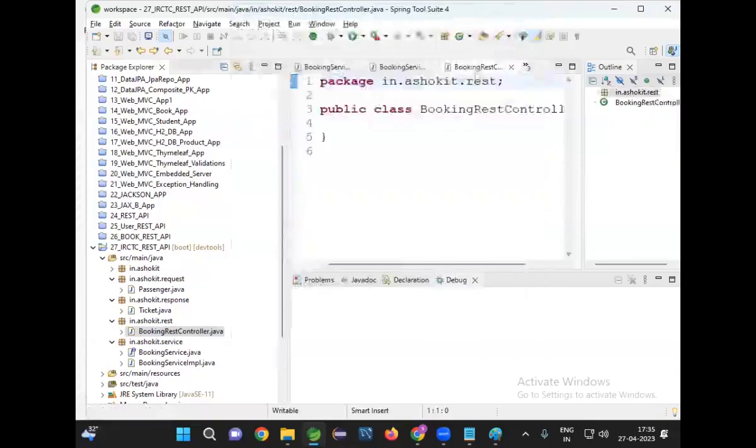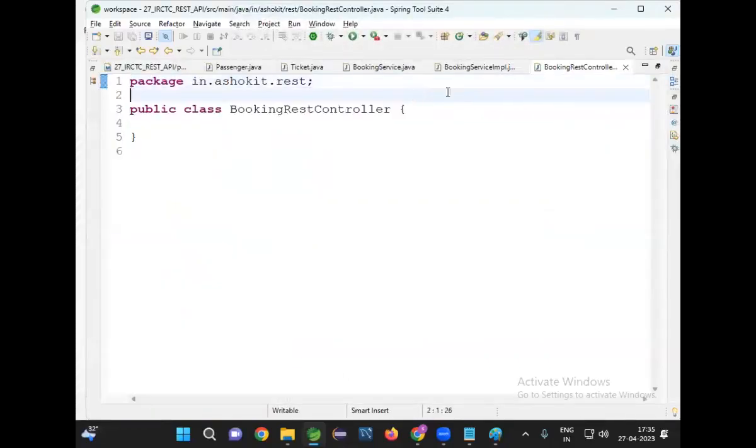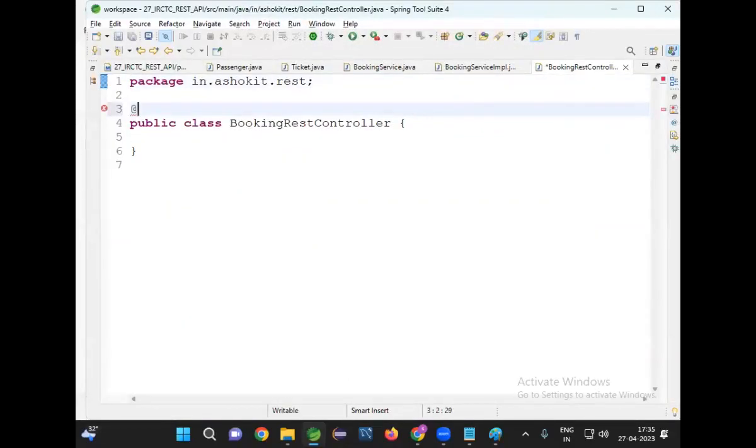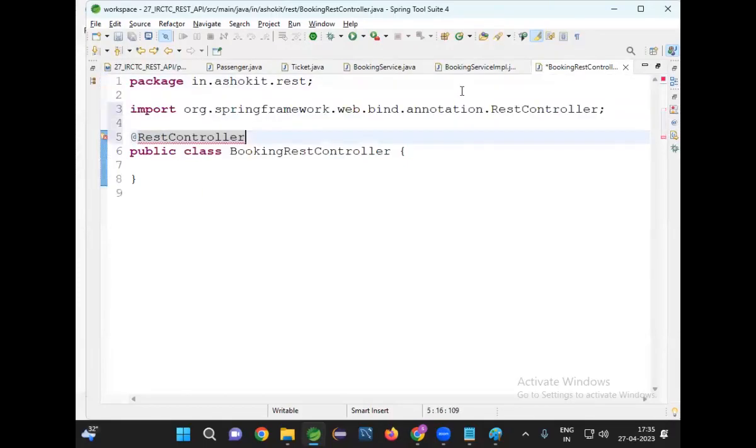The class name can be anything. Let me represent this as a Spring Bean by using an annotation called @RestController. How many methods do I need to write? Two methods. What are those two methods? One is used to book the ticket, and another one is used to get the ticket.